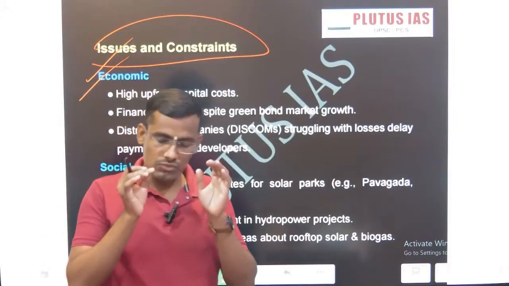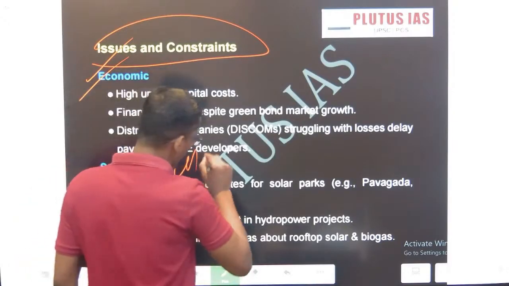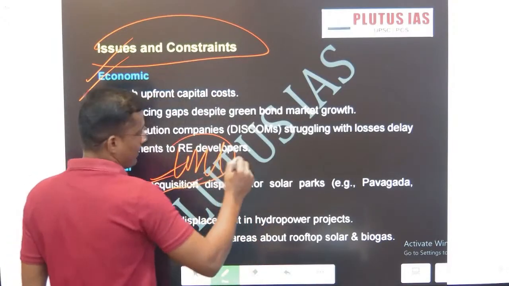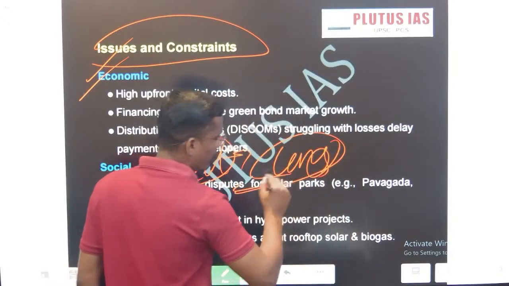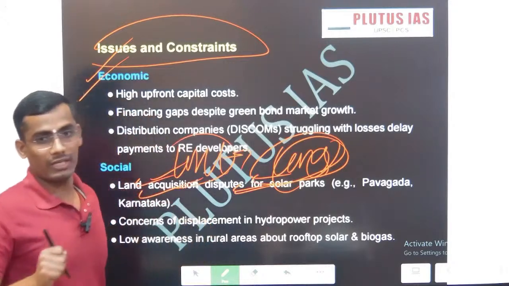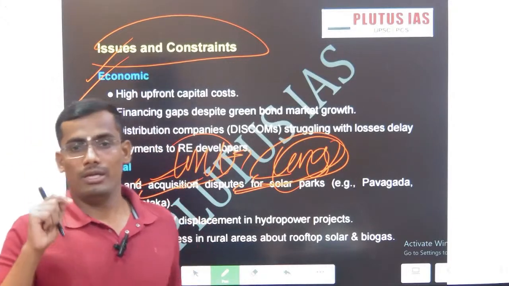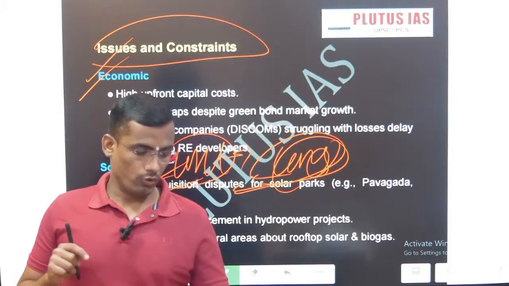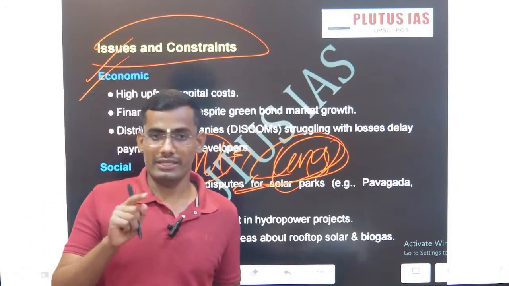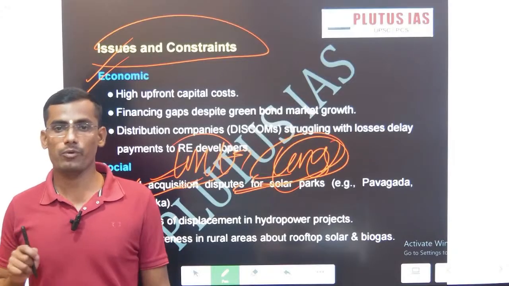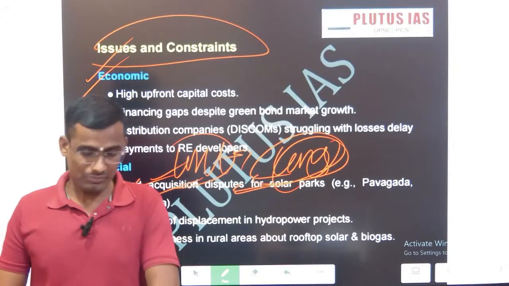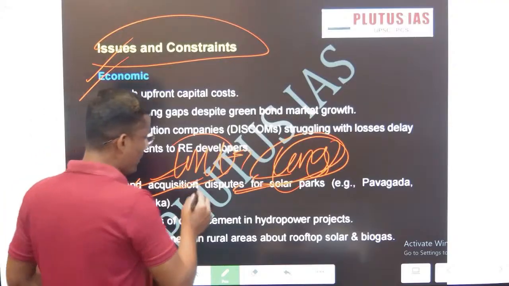And this is very crucial, the acquisition of land is a state subject first of all. According to the Ministry of Statistics and Programme Implementation, it took around 37 months for the land approval from the particular state. This is for solar panels.